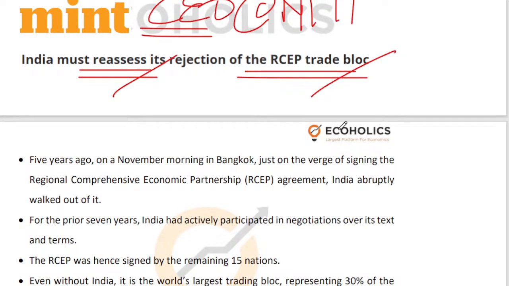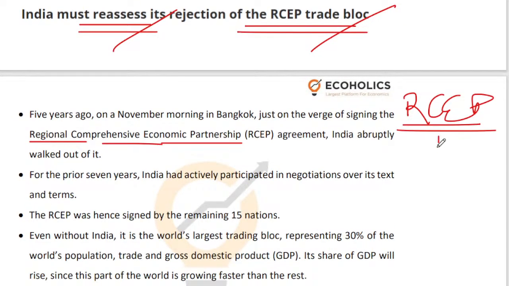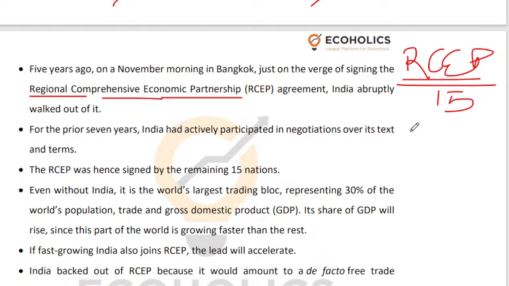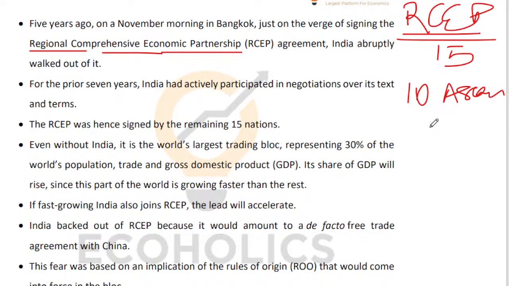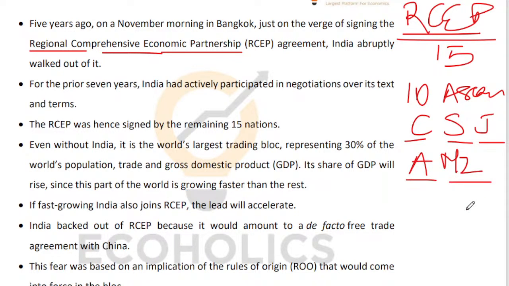Now, for those who are new to economics and this subject, let me explain what the Regional Comprehensive Economic Partnership is. It is basically a trading agreement between 15 countries. Which 15 countries, by the way? 10 ASEAN countries, plus their 5 free trade agreement partners. Who are those 5 countries? China, South Korea, Japan, Australia, and New Zealand.